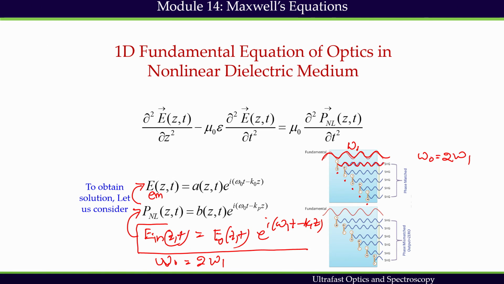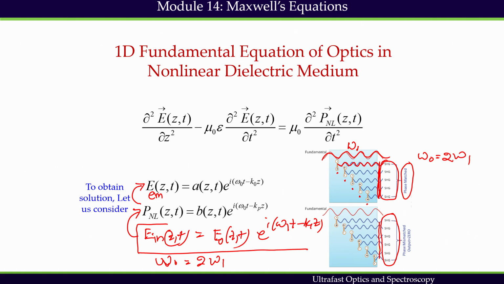These fields are in phase. So, if we can create all these fields in phase, then we call it phase matched and we get maximum intensity from the SHG process. But if the fields are destroying each other due to destructive interference, then in the end we will not get any conversion for SHG.